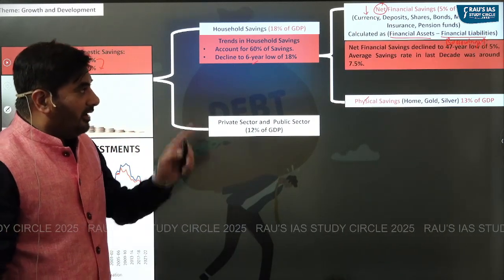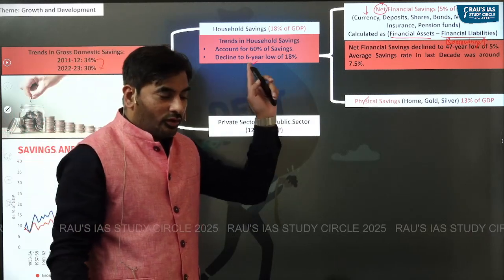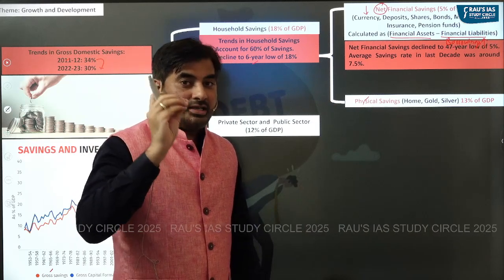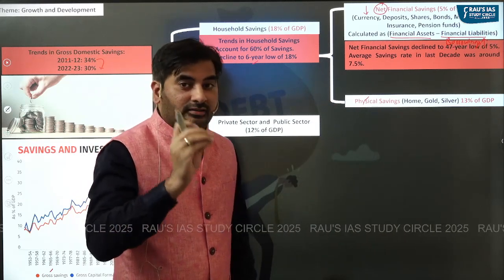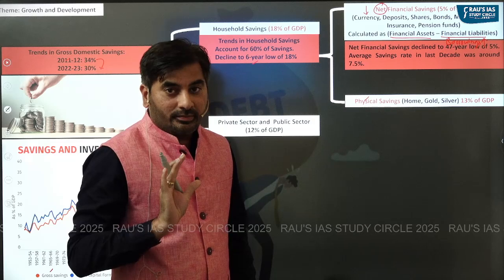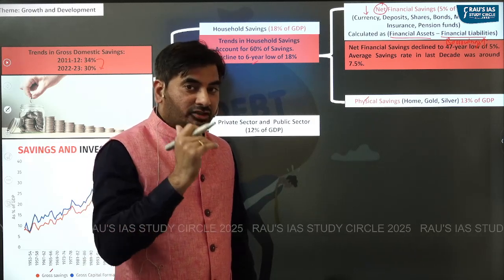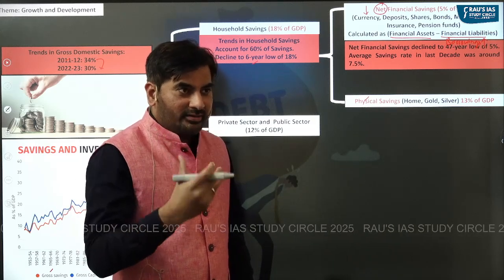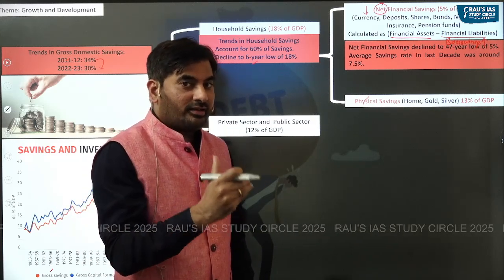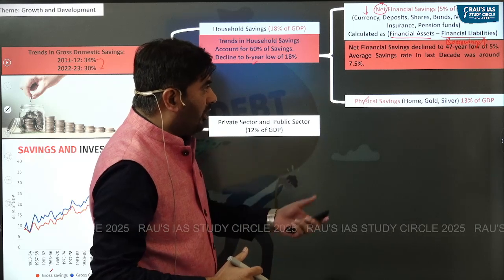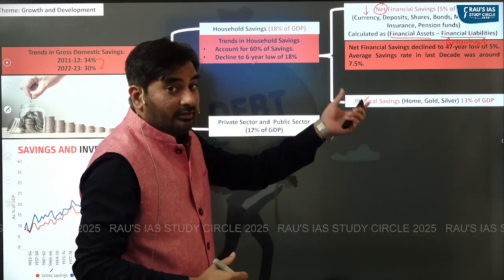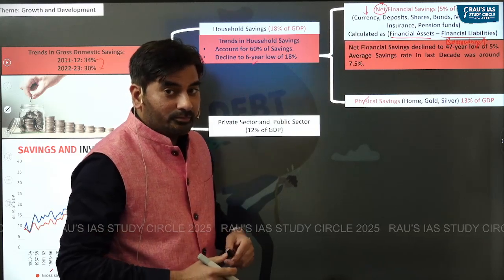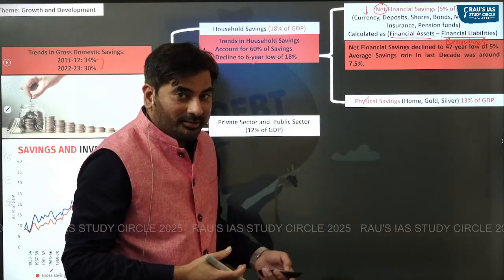So see, the net financial savings of the household has declined to 47-year low of just 5%. So the net financial savings has reduced. And one of the main reason as to why net financial savings has reduced is because the financial liabilities, that is the borrowings of the households, have increased. How much has it increased?